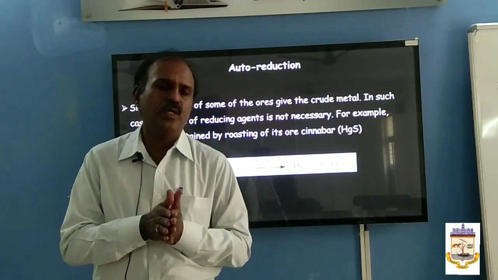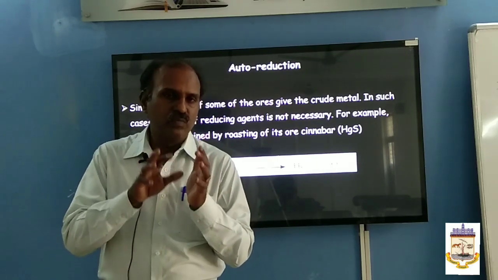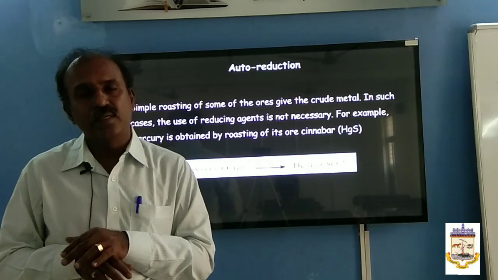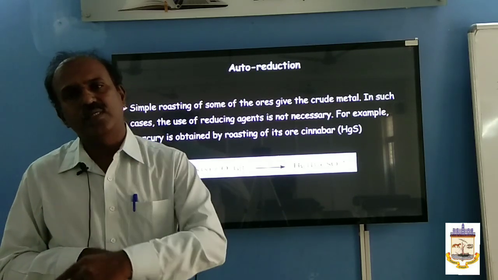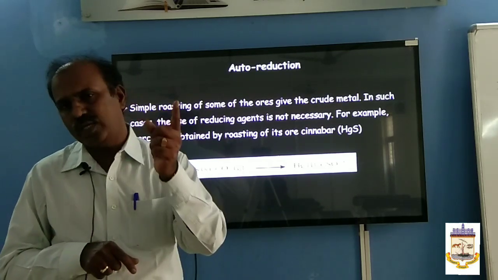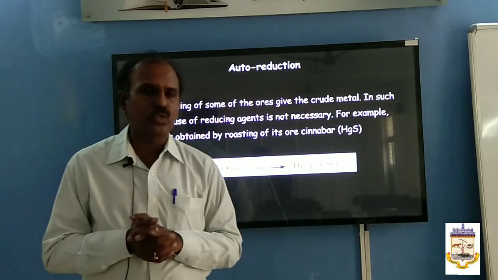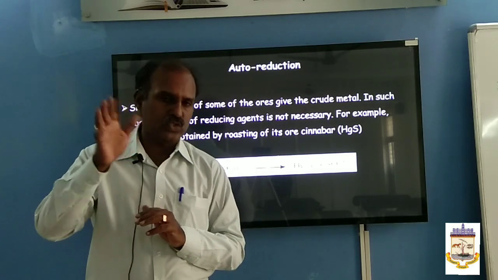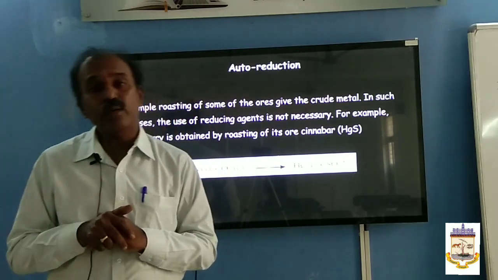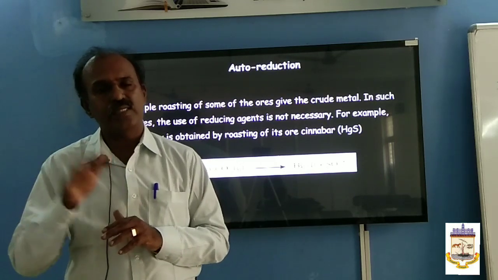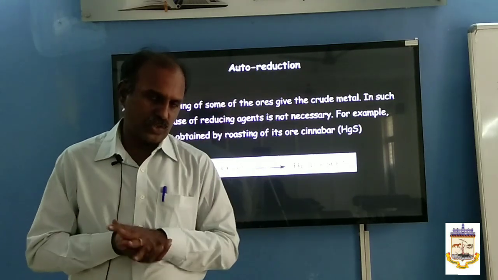After the concentration, the ore is converted into oxides, that is, extraction of crude metal. The conversion of ore into oxide is done in two ways: roasting or calcination. Generally, sulfide ores are converted into oxide ore by roasting. Then carbonate ores and hydrated forms of oxide ores are converted into anhydrous oxides by using calcination.